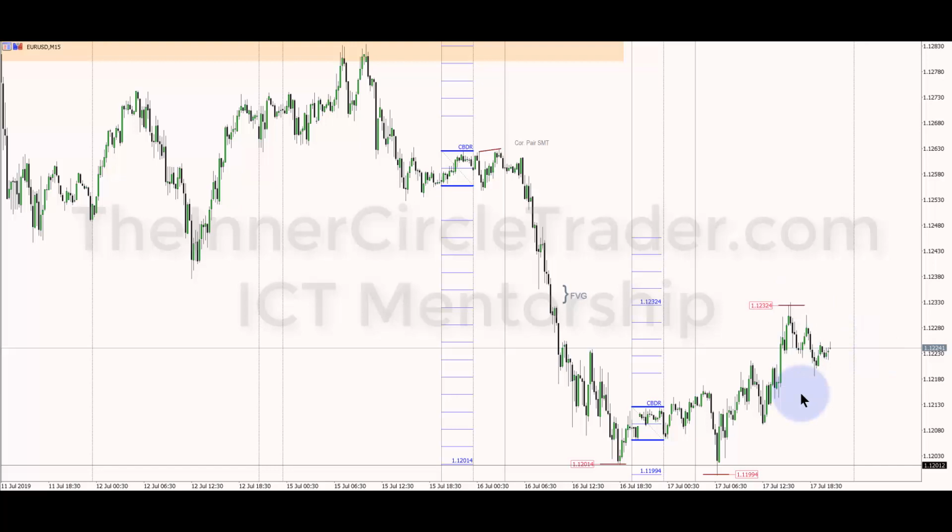Okay, now this is summer doldrums, folks. It gets way, way more precise when we get into the fall and winter months. But we have a fair value gap that's closed in here. So we'll see if it wants to expand higher, make an attempt to run up in here.